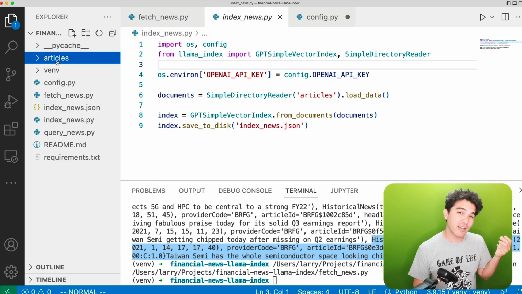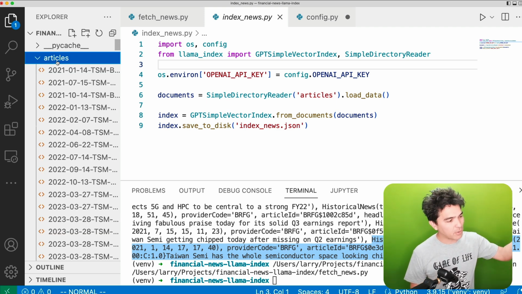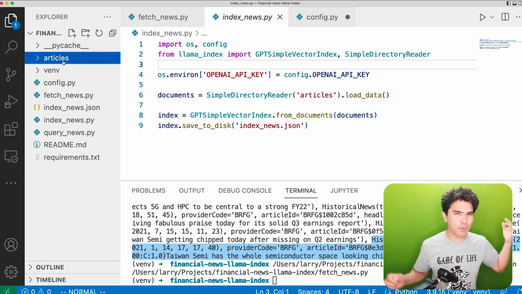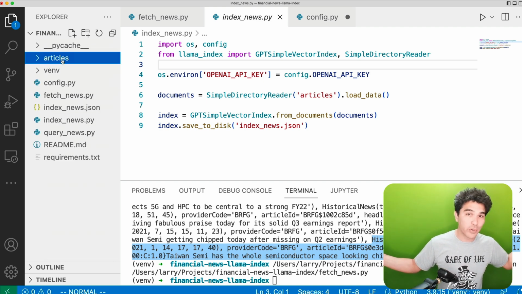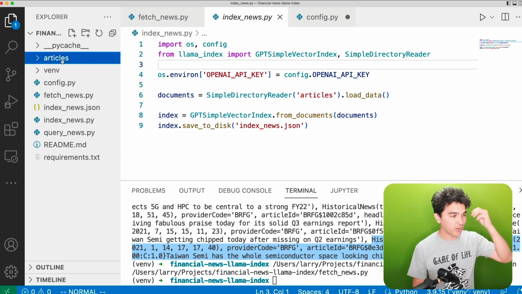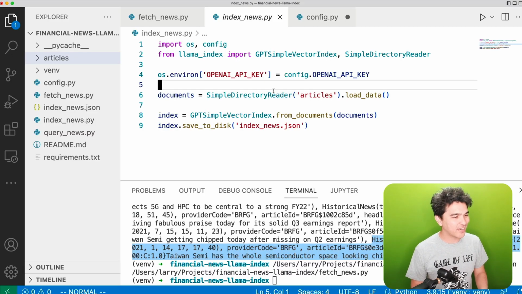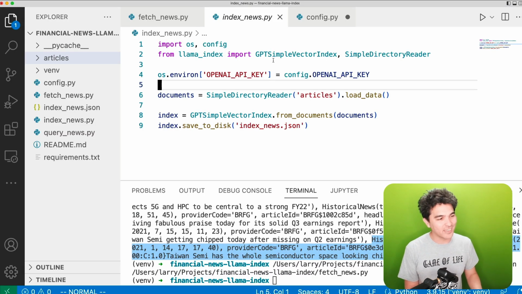All right, so now you should have a directory with some news or financial text, or really whatever type of text you want. This channel is focused on finance. You just populate this with a bunch of files with plain text in here. And how do we prepare this text so that we can query it and ask it questions? Well, first, we need to build an index, and this is where we get to actually using Llama Index, and this is a shockingly little code here.